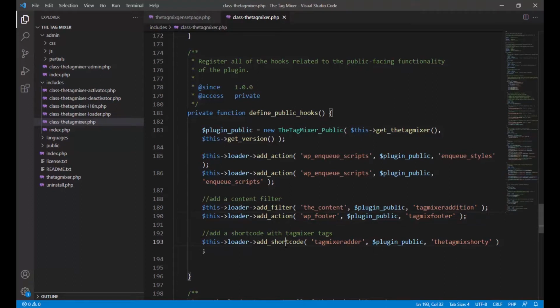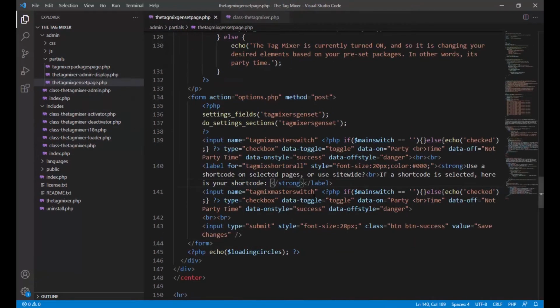But here's what we're going to do. We're going to grab this shortcode here, and here's what the actual shortcode is. It's calling to the public class, and that's the function it's calling to output its code. So what we need is this right here. This is actually our shortcode. If we take this back and put it here, we can do it just like this. Now the user knows what the shortcode is, so for them, it's not going to be a problem.